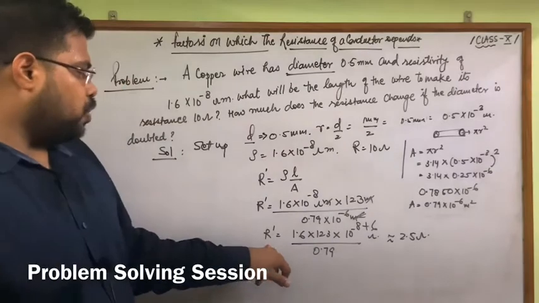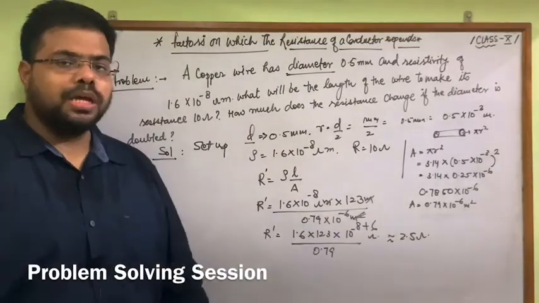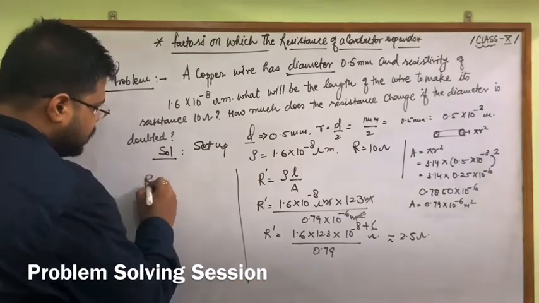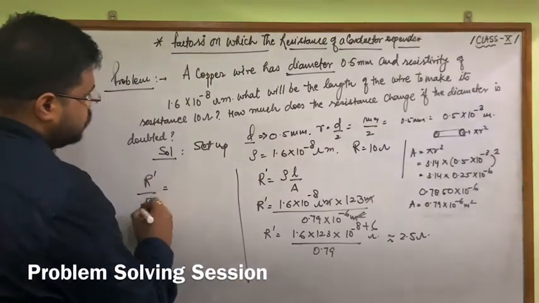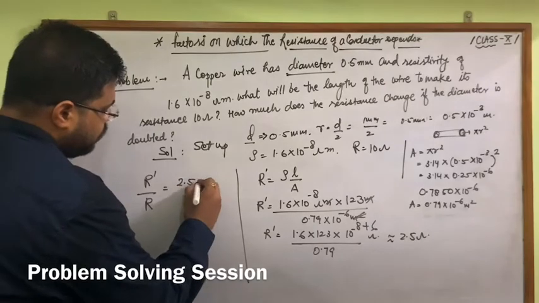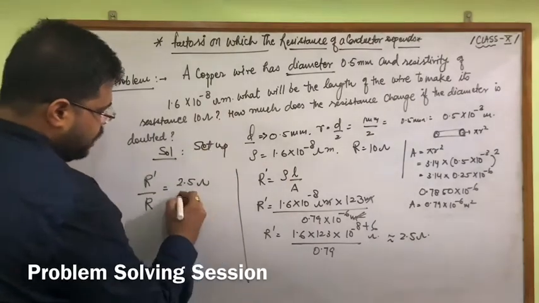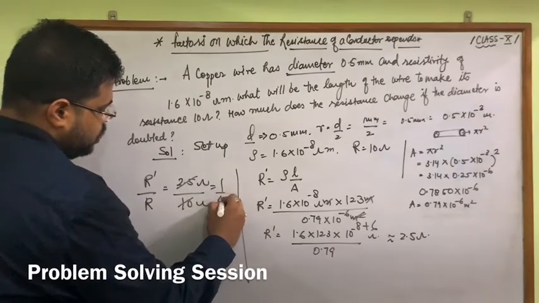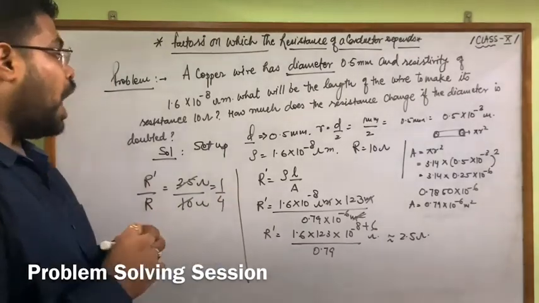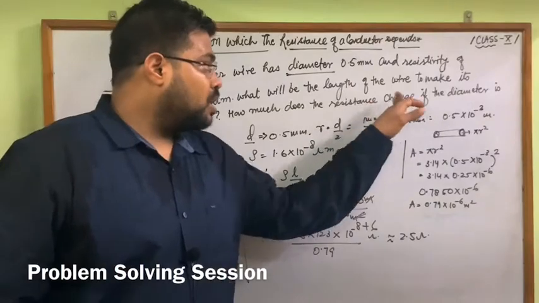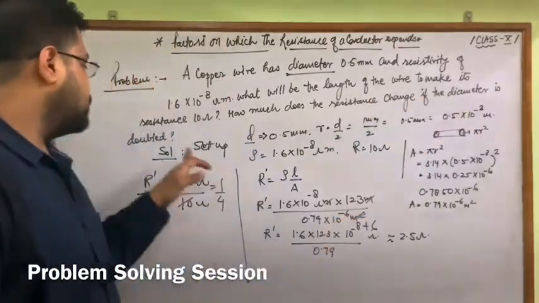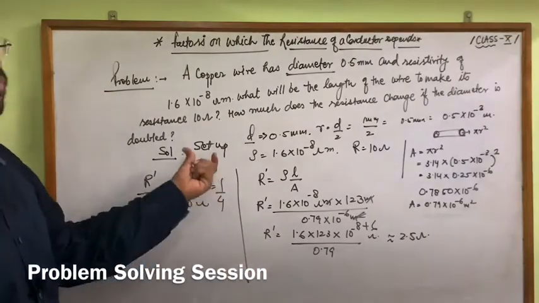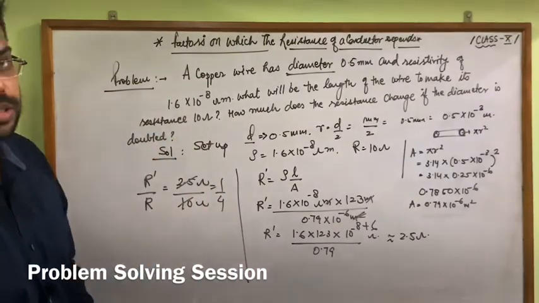So the new value of R dash is 2.5 ohm, and when we compare with the previous one, look at R dash upon R. R dash is 2.5 ohm, and in the first case R is 10 ohm, so nearly it will be 1/4. So how much does the resistance change if the diameter is doubled? The resistance becomes 1/4 times.